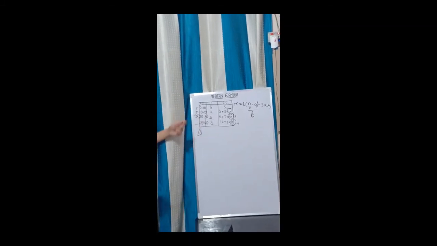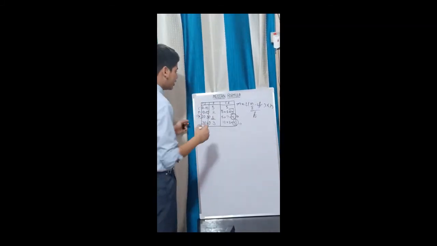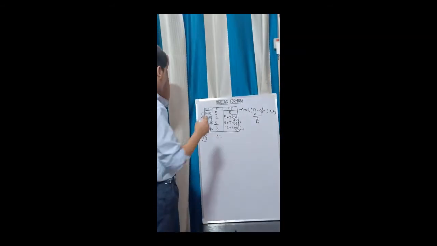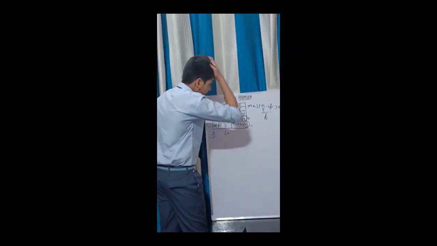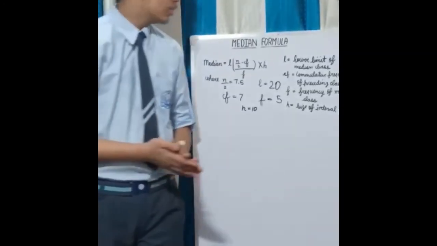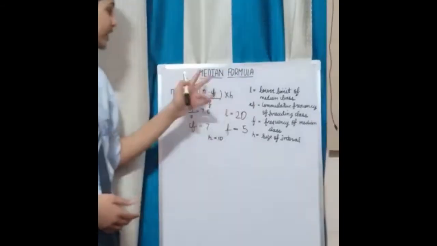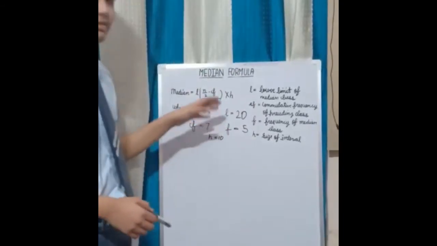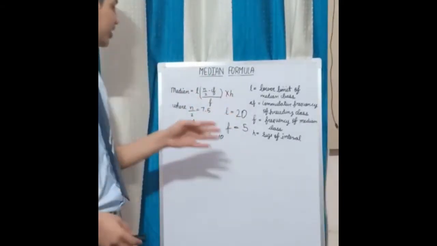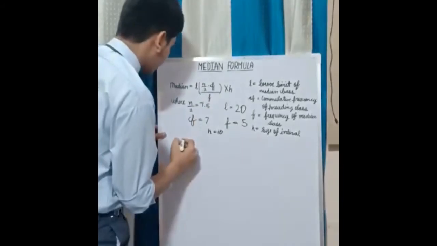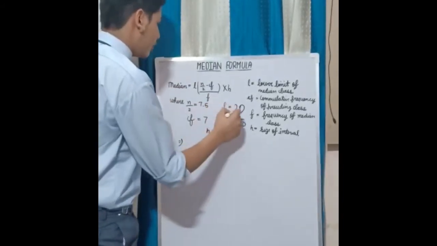So now we can calculate the median because we know all the values. We learned how to calculate the values of L, CF, F and H with regard to N. Now that we have found all the values, it's just a matter of seconds to calculate the median. We'll directly apply the formula. The value of L is 20.